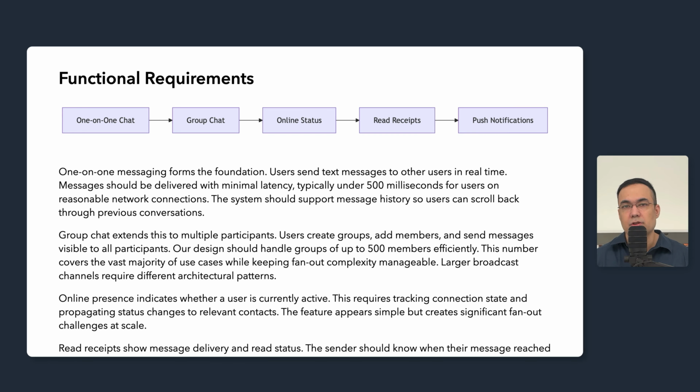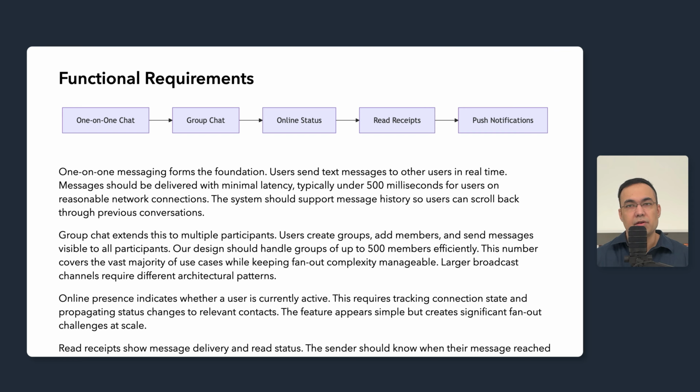The system should also support message history. Users expect to scroll back through their previous conversations, potentially months or even years of messages. This means we need efficient storage and retrieval for historical data, not just real time delivery. Group chat extends messaging to multiple participants. Users create groups, they add members, and then send messages visible to all participants. Our design should handle groups of up to, let's say, 500 members efficiently. This threshold covers the vast majority of real world use cases while keeping fan out complexity pretty manageable.